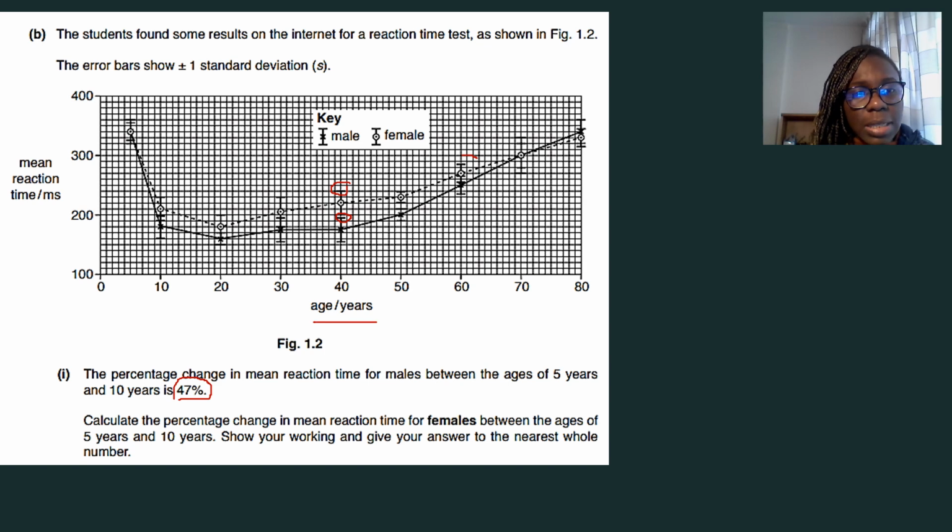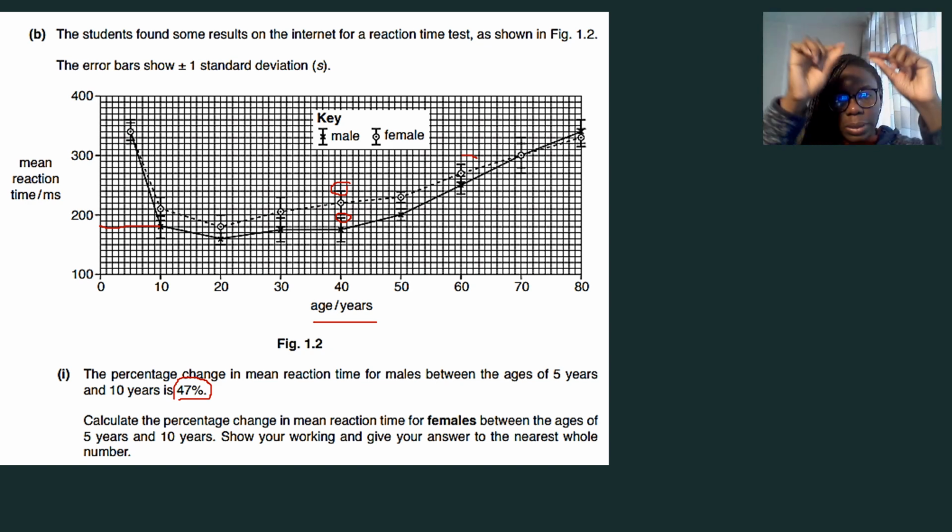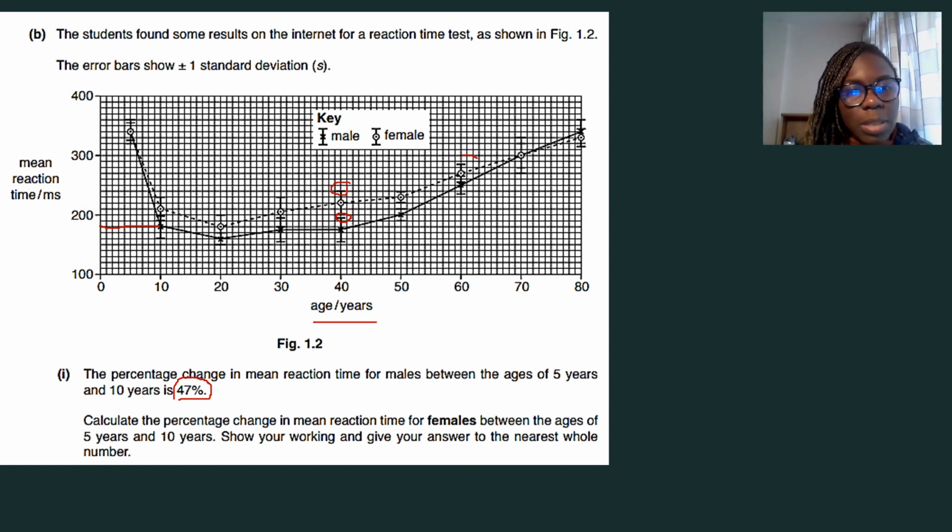So this is age in years, this is mean reaction time. So if this is 10, you can just count the graph boxes. Please don't be lazy about this because you don't want to make an error. Okay, if you look at it here for males, males are the darker ones over here. So you can just trace that line all the way there. And if this is 100 and that's 200, I believe this is about 20 boxes between them. You can count that. Is it 20 or 10? I think it should be 10, because that then tells you what the value of each box is. So by all means, make sure you check that. So I just check quickly. This is 1, 2, 3, 4, 5, 6, 7, 8, 9, 10. So it is 10.